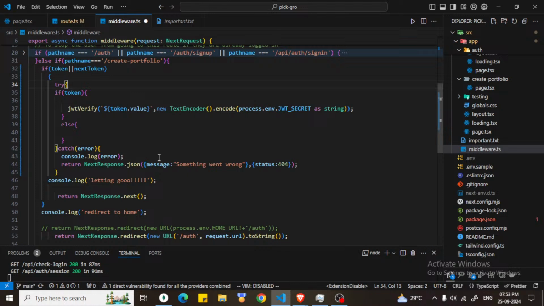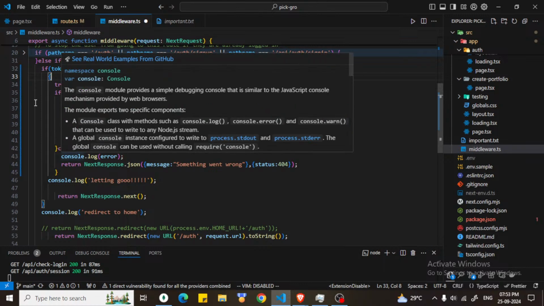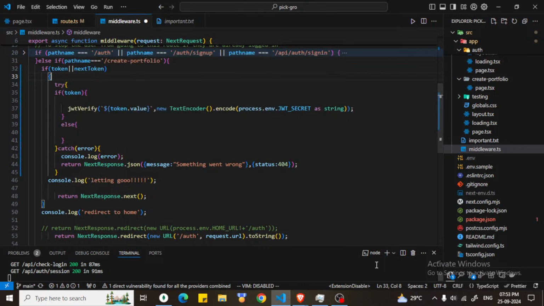Now the try block will run, then why are we doing this? I guess we don't need that now. Or we need this but not right now.